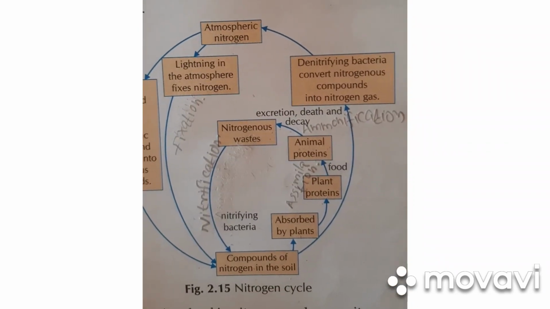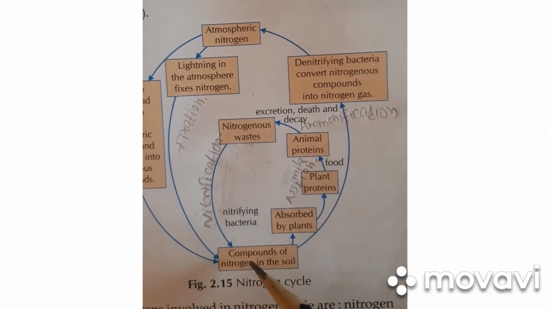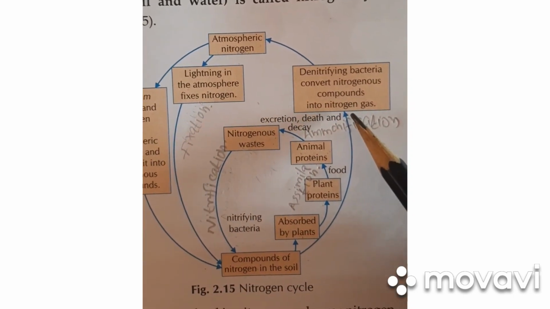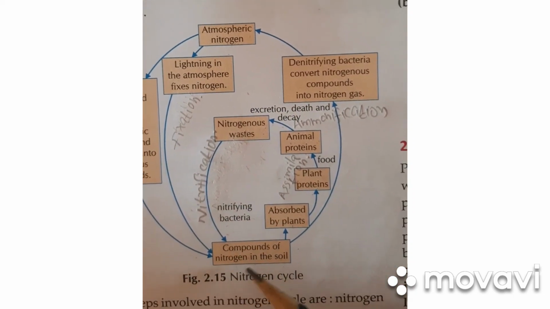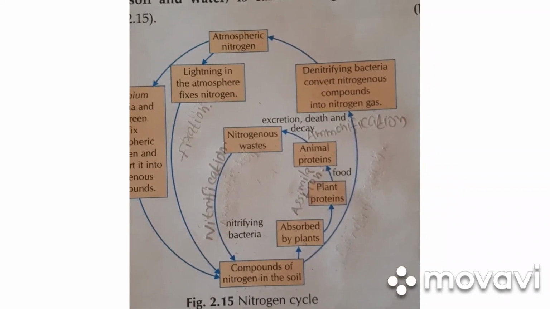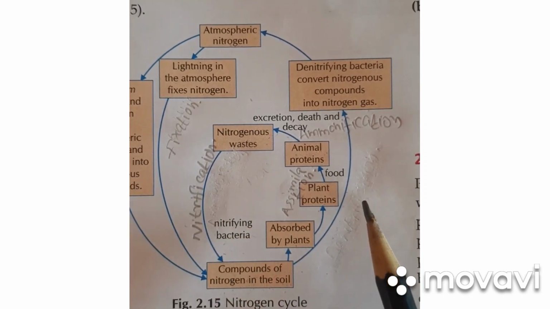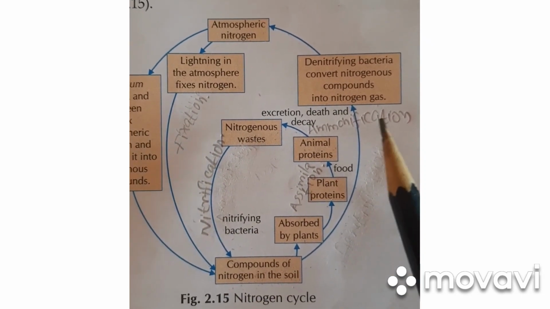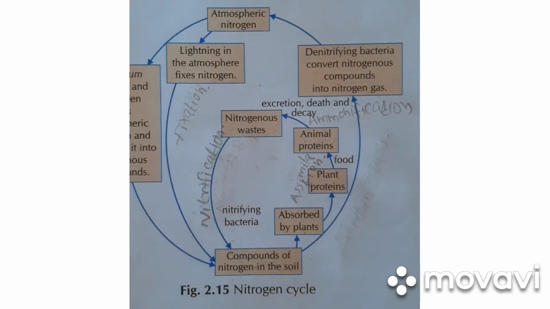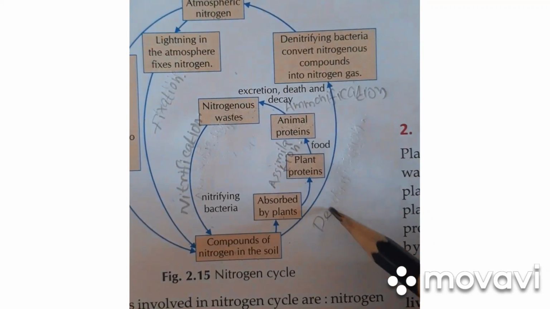The last step of nitrogen cycle: the extra nitrogen compounds in the soil are converted into atmospheric nitrogen by the bacteria called Pseudomonas bacteria, and this process is called denitrification.